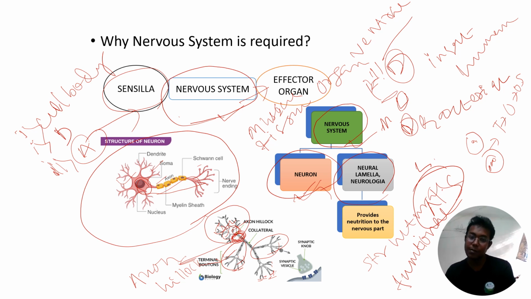Terminal arborization may be the terminal portion of the dendron, may be the terminal portion of the collateral, or may be the terminal portion of the axon. You need not be confused.